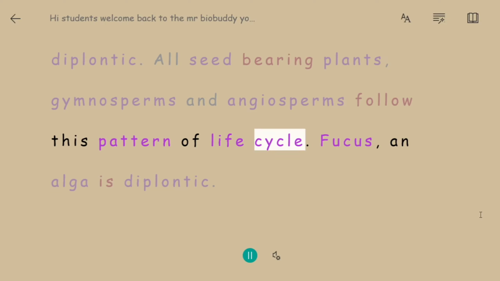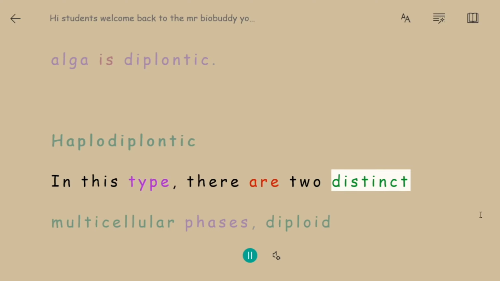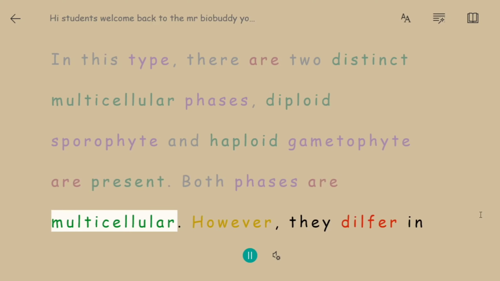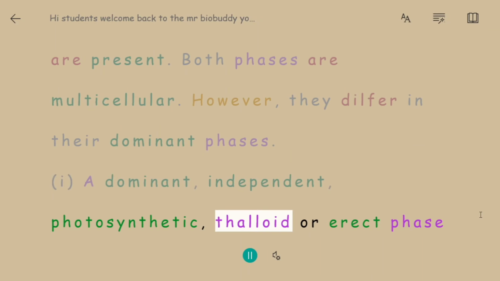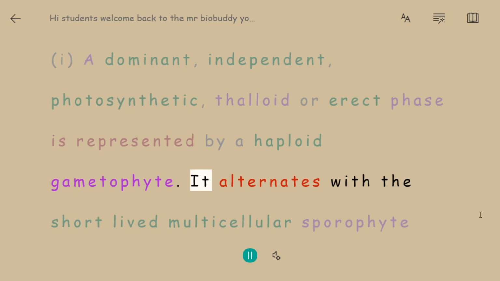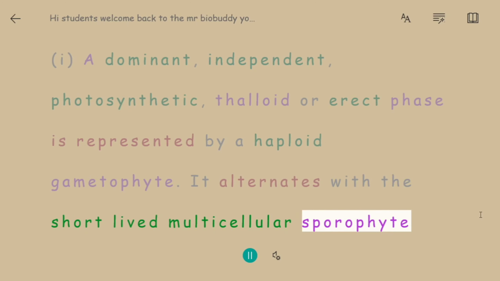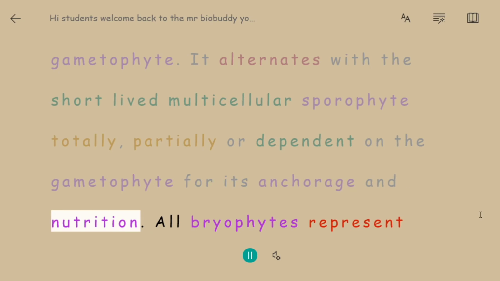Haplodiplontic. In this type, there are two distinct multicellular phases, diploid sporophyte and haploid gametophyte. Both phases are multicellular. However, they differ in their dominant phases. A dominant, independent, photosynthetic, thalloid or erect phase is represented by a haploid gametophyte. It alternates with the short-lived multicellular sporophyte totally or partially dependent on the gametophyte for its anchorage and nutrition. All bryophytes represent this pattern.